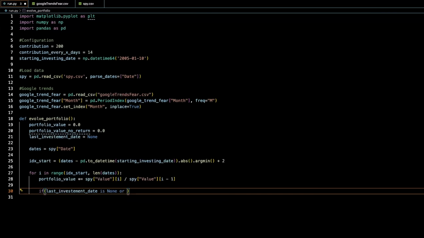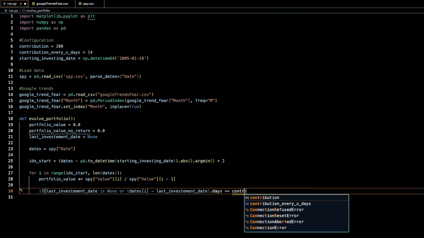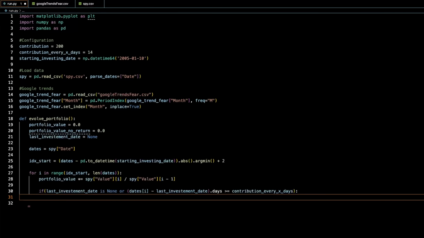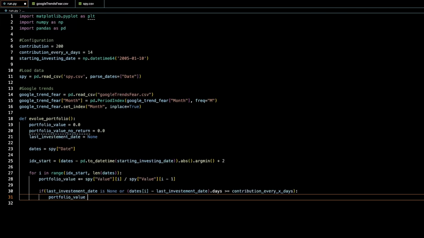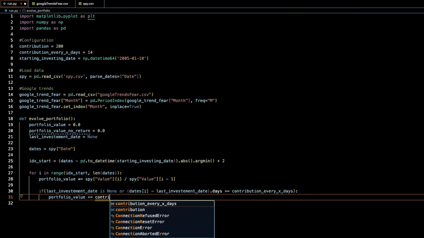Or for all the other days where we actually have given the last investment date, an actual date when we do invest. We want to say that the current date that we're at right now minus the last investment date, and then get the days of that difference is larger or equal to the contribution every, well, in this case, 14 days. And if that is true, we want to say that our portfolio value is going to be equal to the same portfolio value, whatever it is, but we're going to add the contribution.